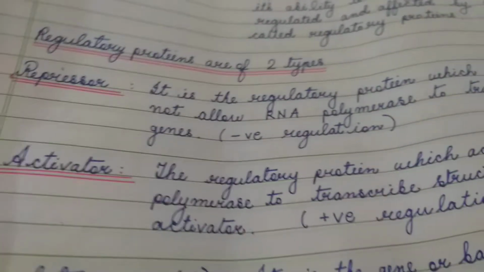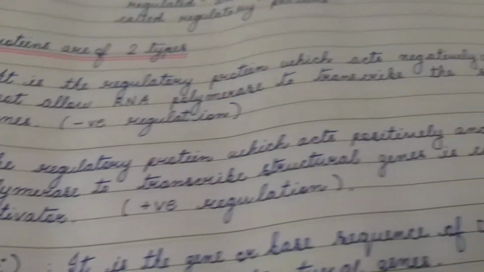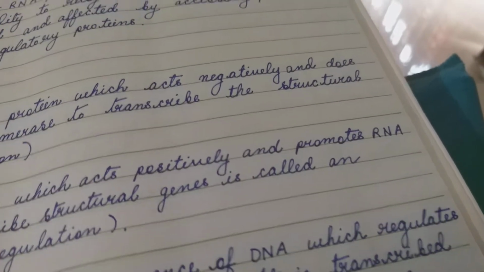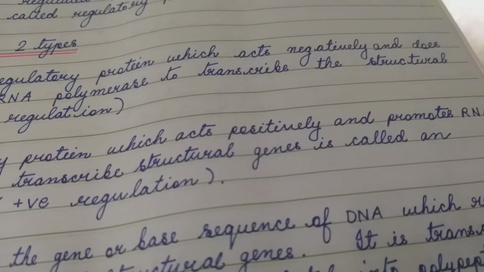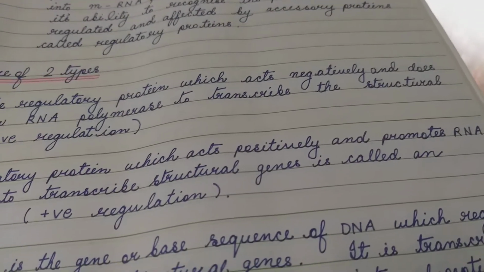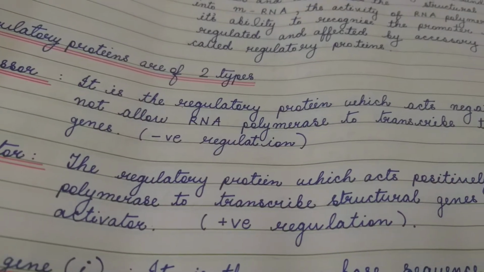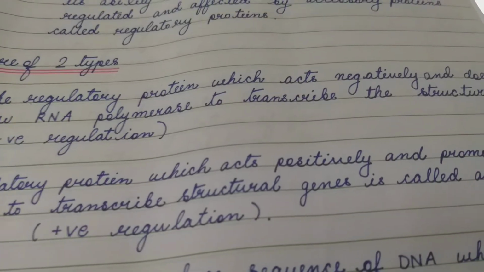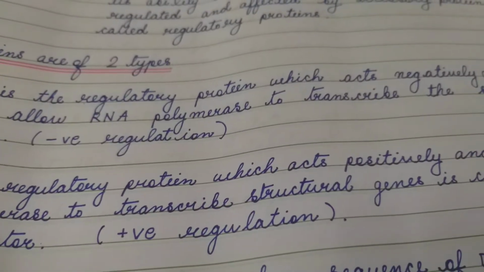Activator. It is another regulatory protein involved in regulation of gene expression. It acts positively. It allows the enzyme RNA polymerase to transcribe the structural genes, that is DNA, into messenger RNA and promotes the formation of enzymes. This is called positive regulation. Activator allows transcription of structural genes and then translation of specific enzymes. This is called positive regulation.